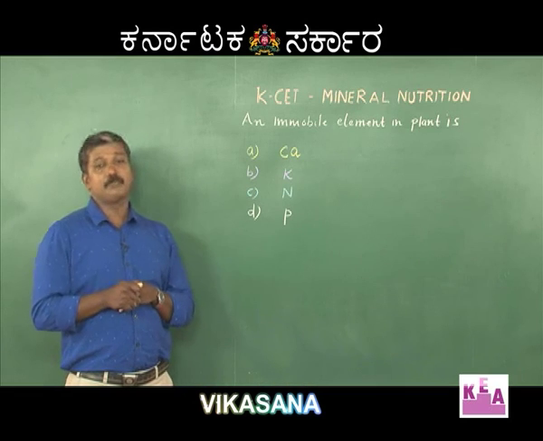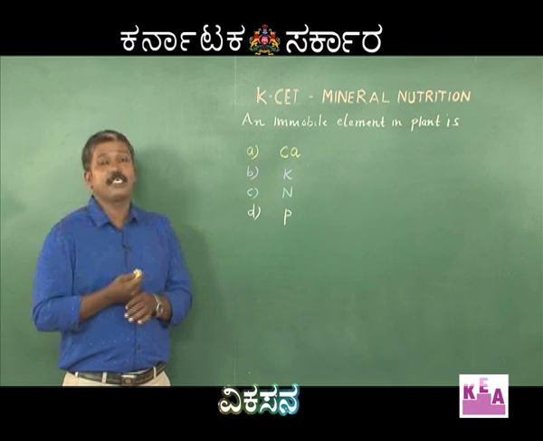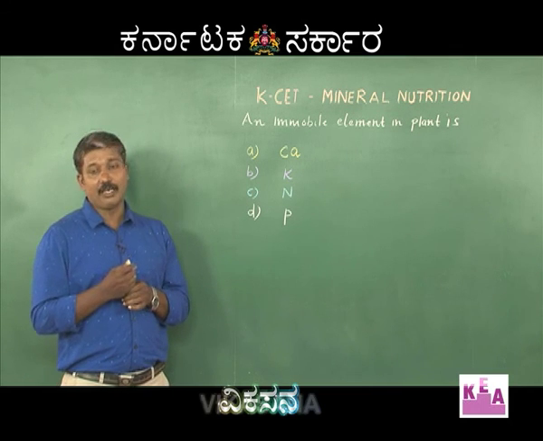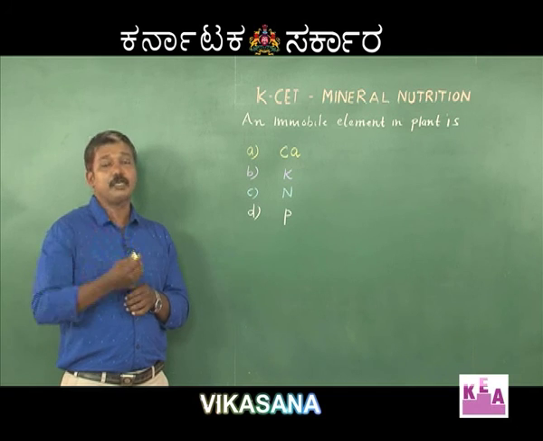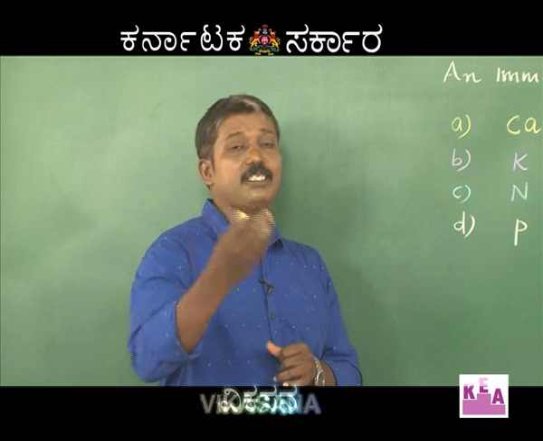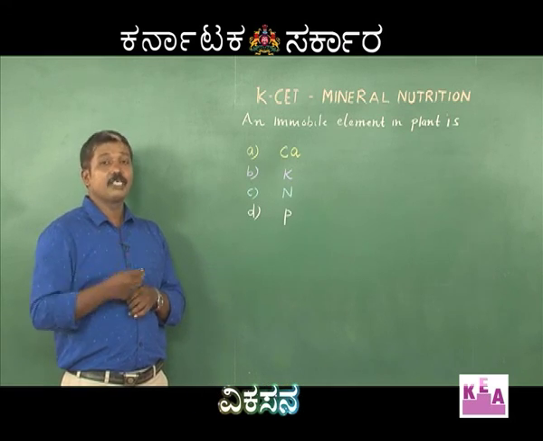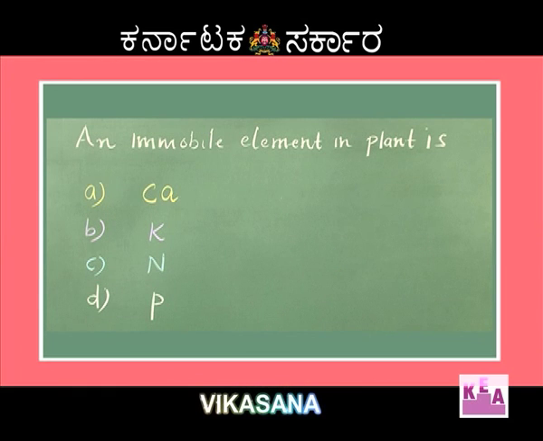Whereas calcium is an immobile element since it is associated with the middle lamella as calcium pectate. So it is not readily mobile even from senescent parts to the young parts or growing part. Hence, the correct option among the four is calcium, the first option, which is the immobile element in plant.